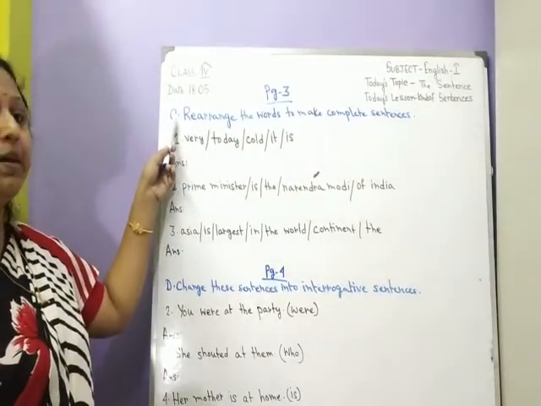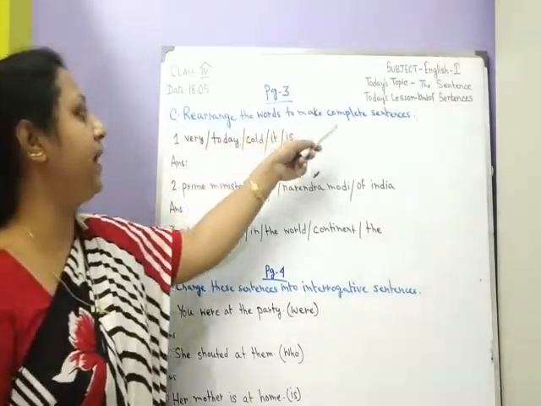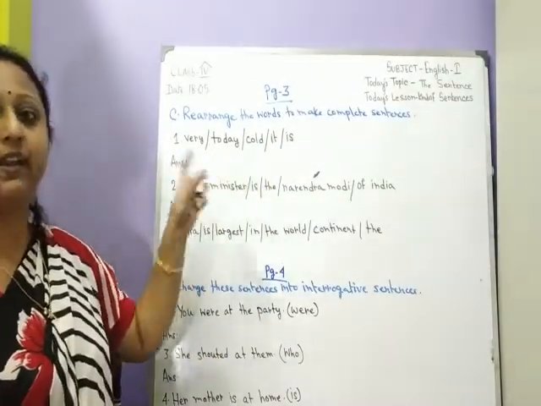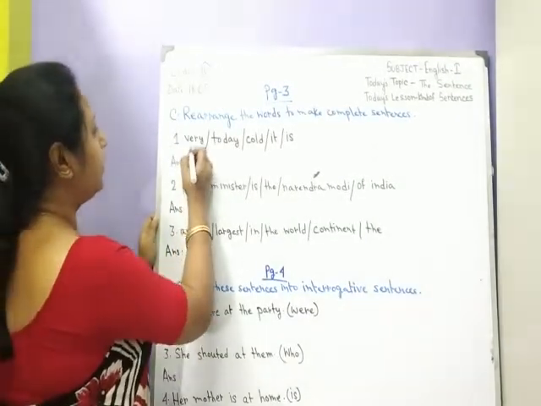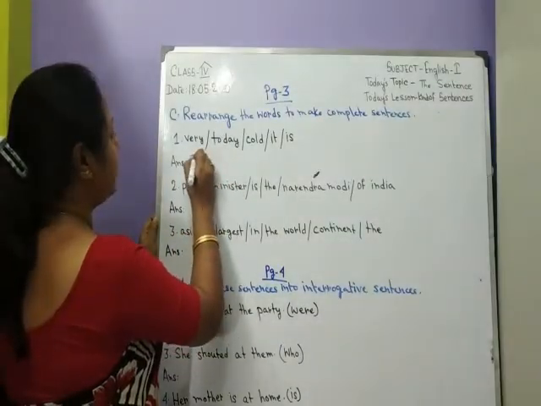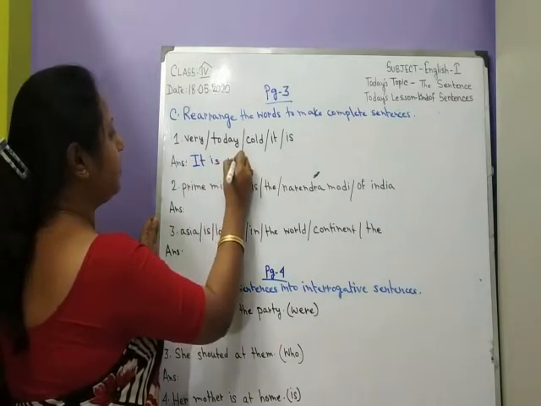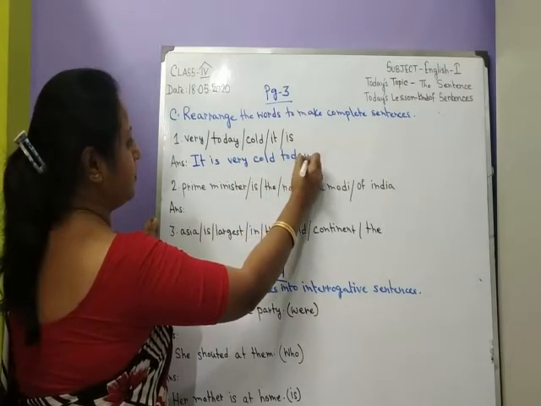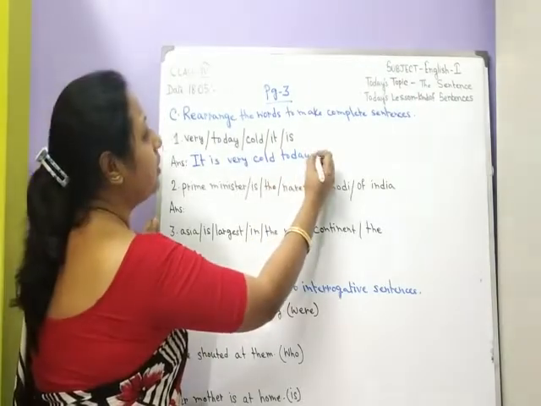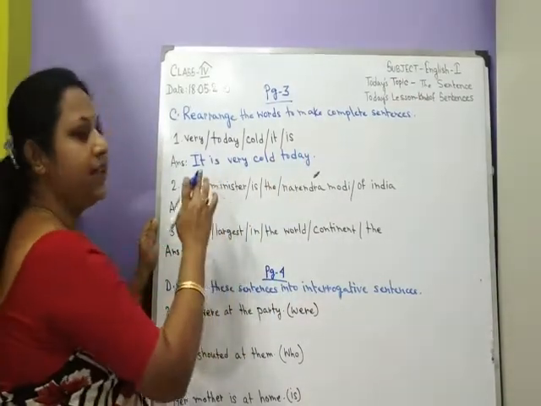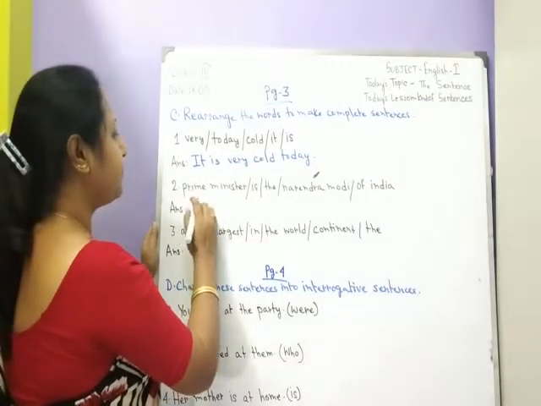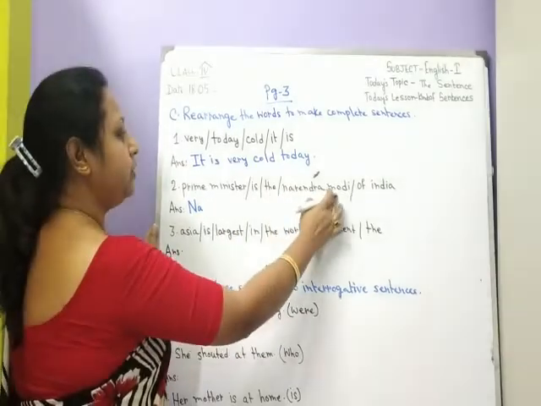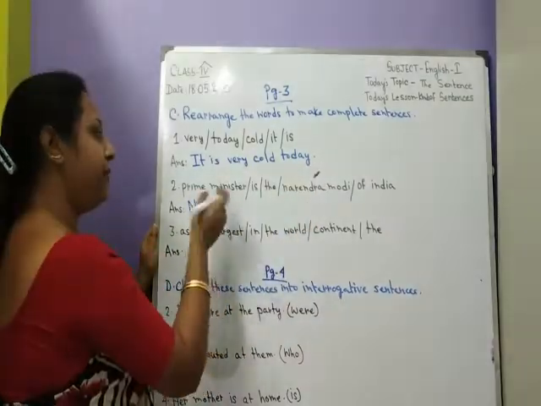Let us come to exercise number C. Rearrange the words to make complete sentences. Here we have to arrange the words in correct order. It is very cold today. Children, don't forget to use a full stop at the end of this sentence. Prime Minister is the Narendra Modi of India. So we have to rearrange this.